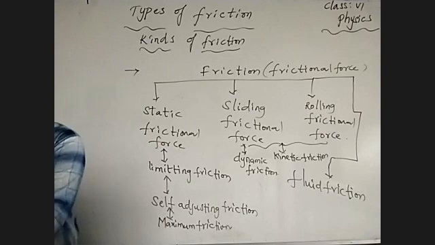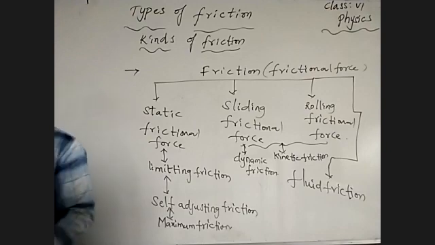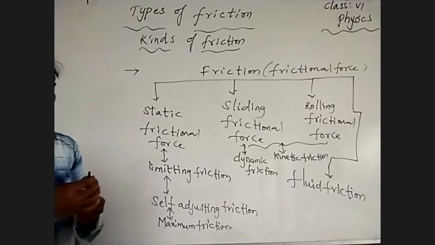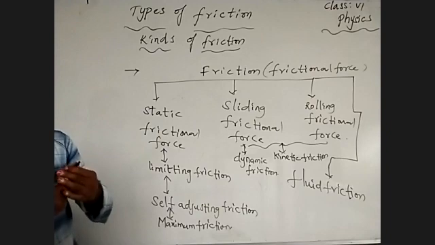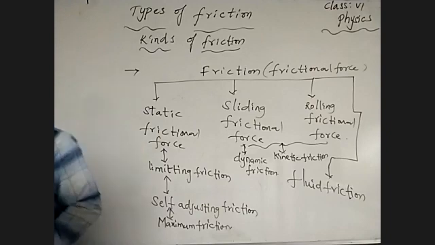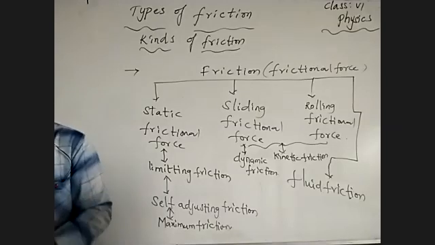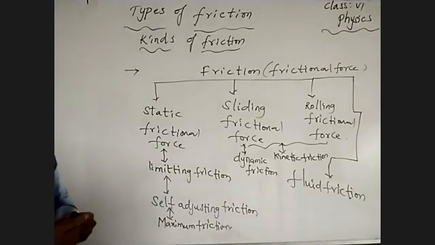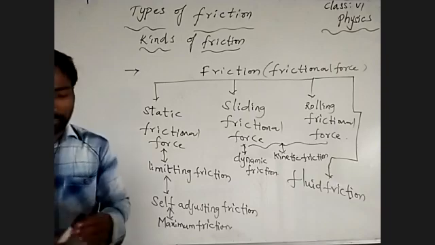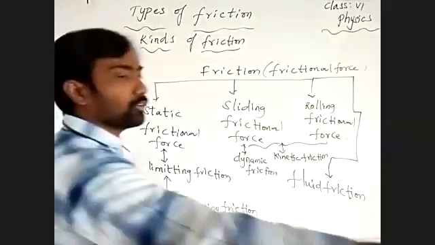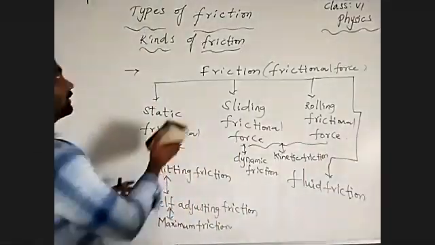Then frictional force is classified into different types: static frictional force, sliding frictional force, and rolling frictional force. Then let's talk about each individual type of friction.